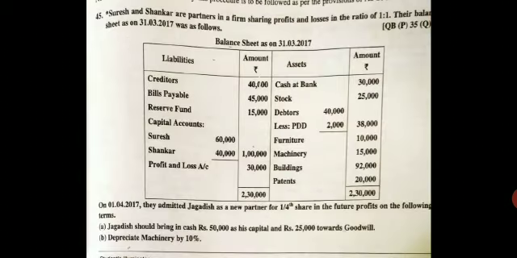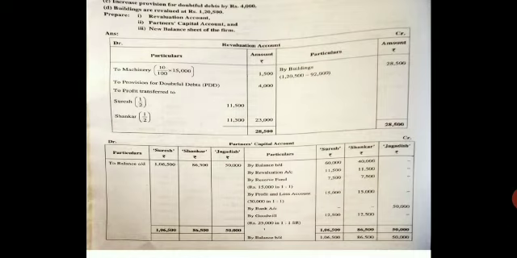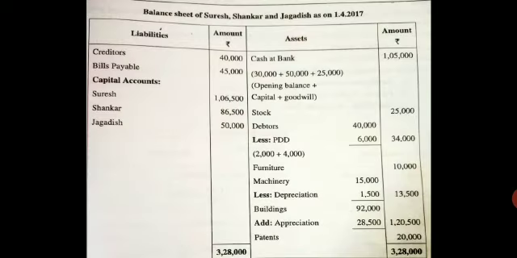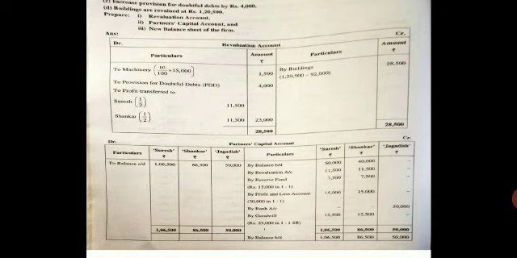Next. They have told you he is going to bring 25,000 as goodwill. Come to your asset side balance sheet, you have written cash at bank 50,000, right, plus 25,000. Next. Come to your partners' capital credit, write cash, in bracket goodwill, and write it as 12,500 and 12,500. Put a dash in Jagdish.